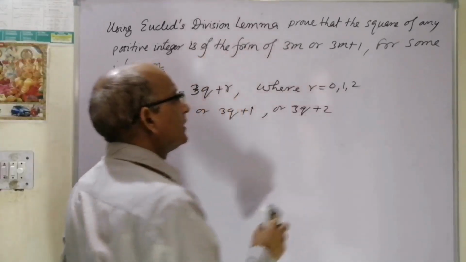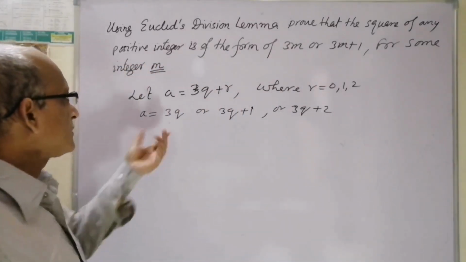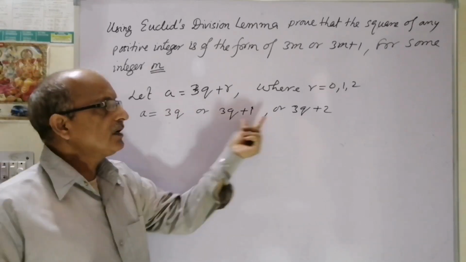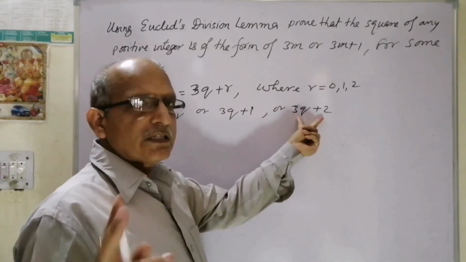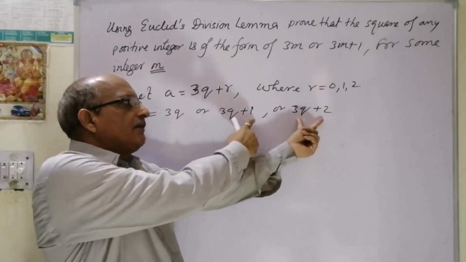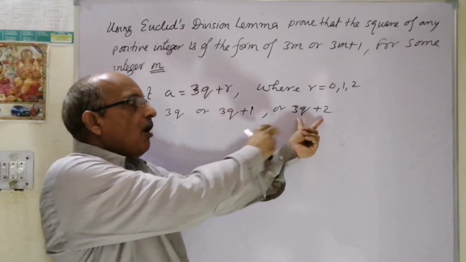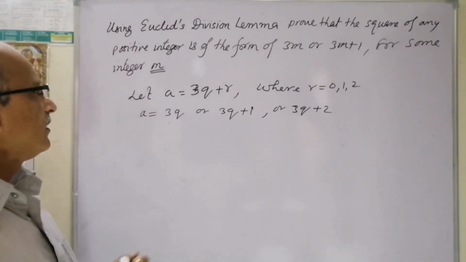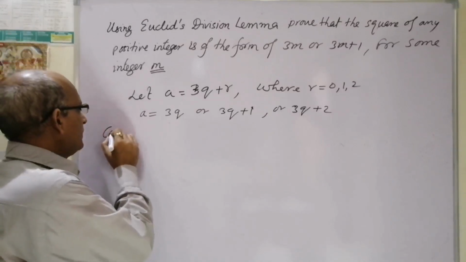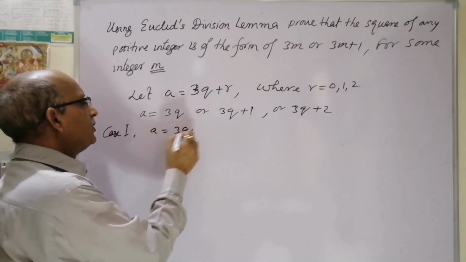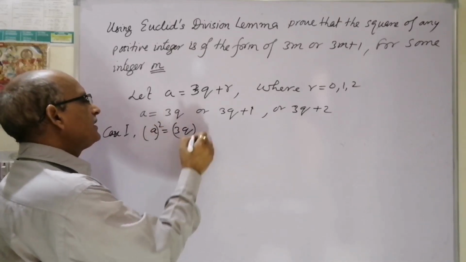So we have three possibilities for a. A is either 3q or 3q plus 1 or 3q plus 2. Means that the number will be perfectly divisible by 3, or the number will leave remainder 1 when divided by 3, or will leave remainder 2 when divided by 3. So we'll take the first condition, case 1. We'll take a is equal to 3q. So squaring it, we get